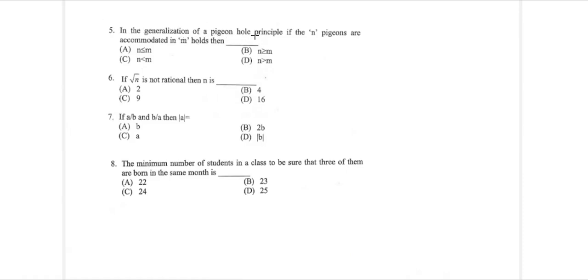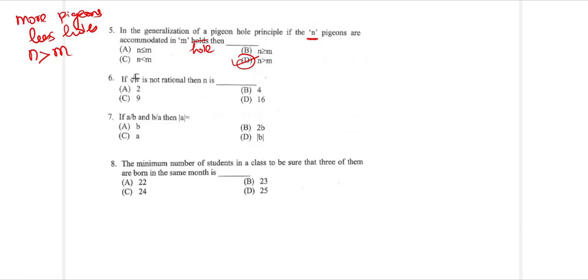In the generalization of the pigeonhole principle, if n pigeons are accommodated in m holes, then what is the relationship between n and m? Okay, this is going to be not holes, this is going to be hole, H-O-L-E. So the relationship is there has to be more pigeons and always fewer holes. Then only you can accommodate more than one pigeon in one hole. So n is the pigeons, and n always has to be greater than m. So the criteria is option D, n greater than m.